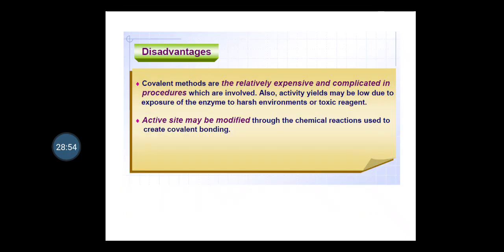A few disadvantages related with the covalent methods are: the method is relatively expensive and the procedures involved are complicated. Also, activity yields may be low due to exposure of the enzyme to harsh environments or toxic reagents. And second, the active site may be modified through the chemical reaction used to create the covalent bonding. So these are a few disadvantages related with the covalent bonding mechanism.